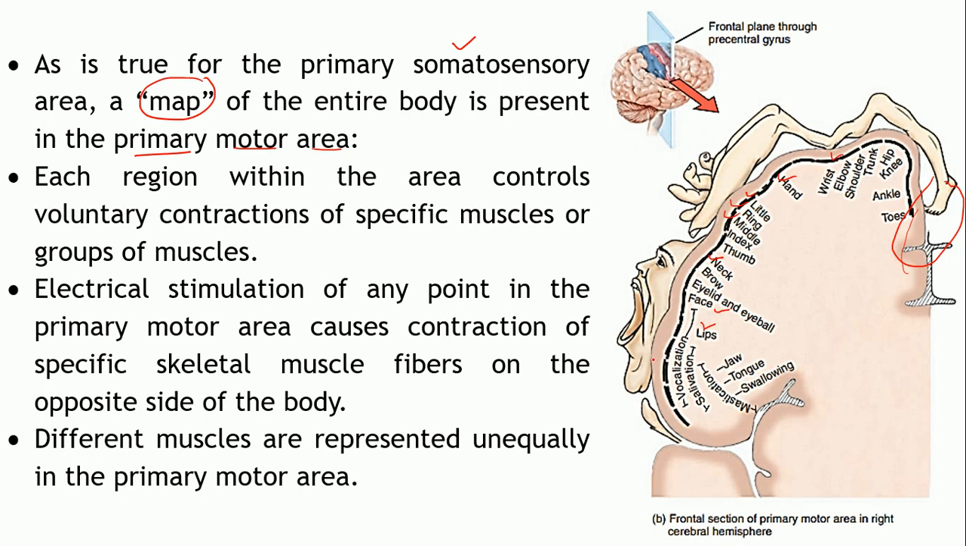As you can see, these are the facial regions. Then the fingers, they have quite a large area, your hand, your wrist and fingers. Comparatively, the wrist, elbow, shoulder, trunk, hip, knees, ankles, toes, they have a little area, right? So size doesn't matter. There is unequal distribution, right?